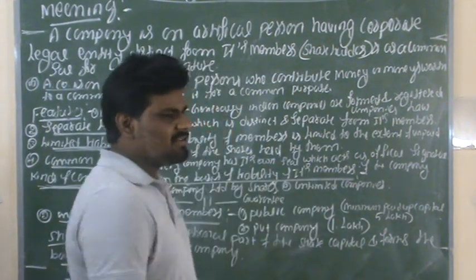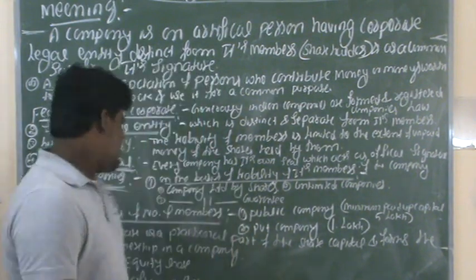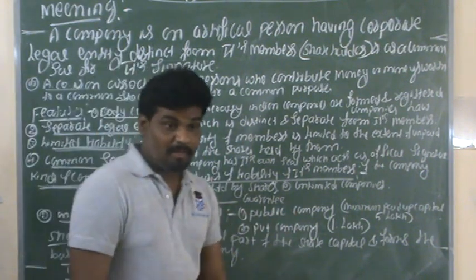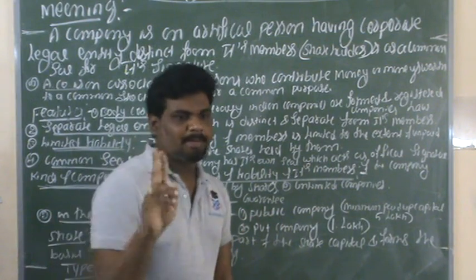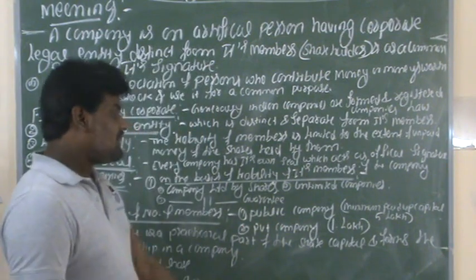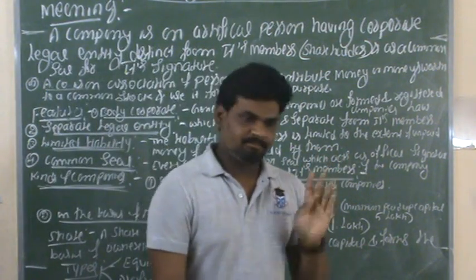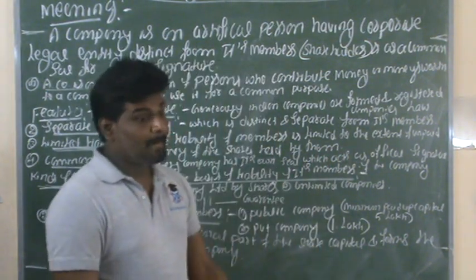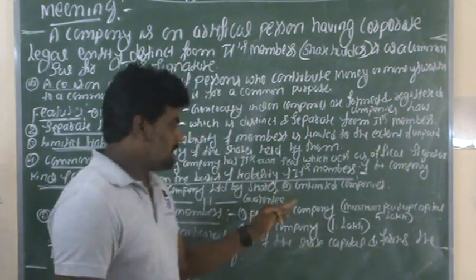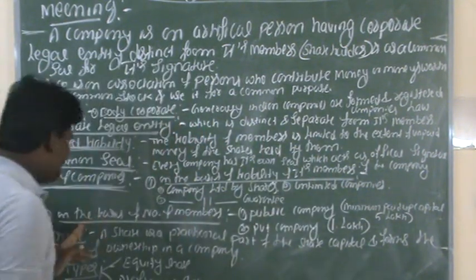In the same way, there is a second kind of company, on the basis of number of members. On the basis of number of members, we can see two types of companies. The first one is the public company. The second one is the private company.